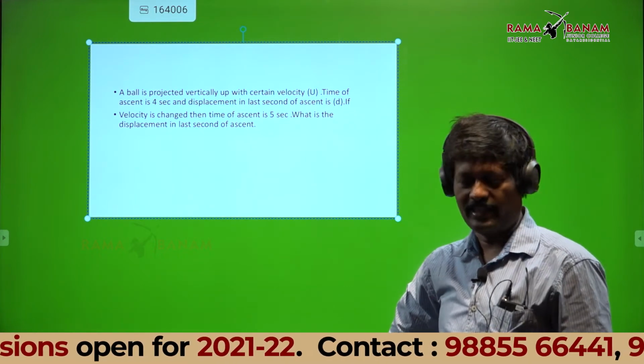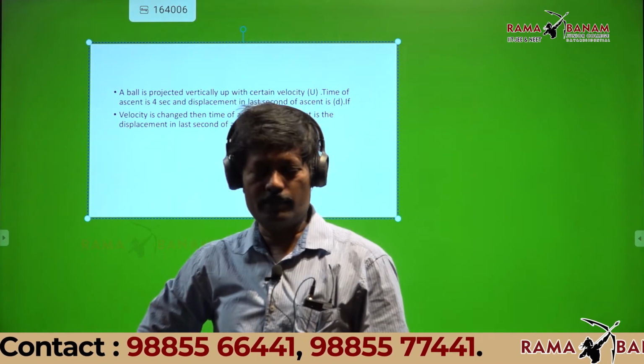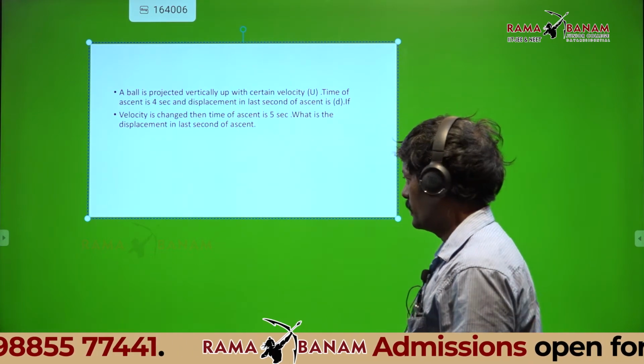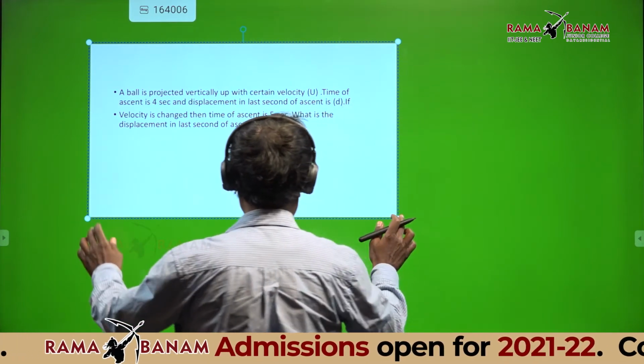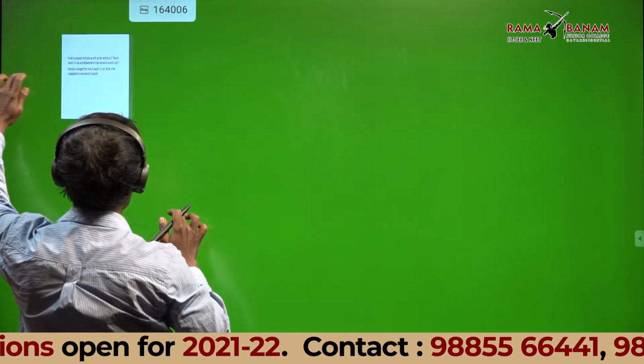g by 2, exactly right. d will be equal to g by 2. g by 2 means 4.9 meters per second. So just keep this aside.